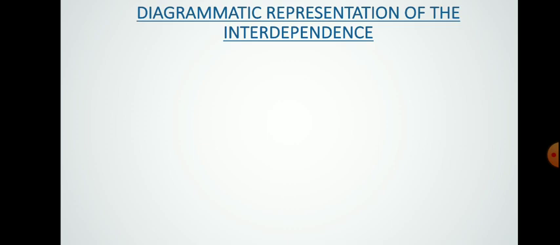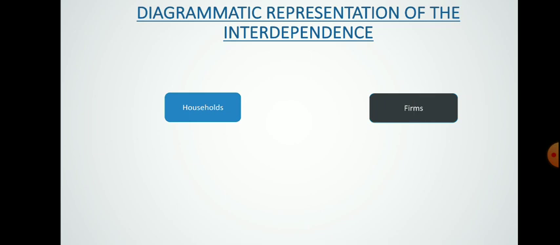Now let's see another diagrammatic representation of the interdependence between the household and the farm sector, as we mentioned in the previous video lesson, that there is an interdependence between the two sectors, household and farms. In the real flow, households supply factor services.